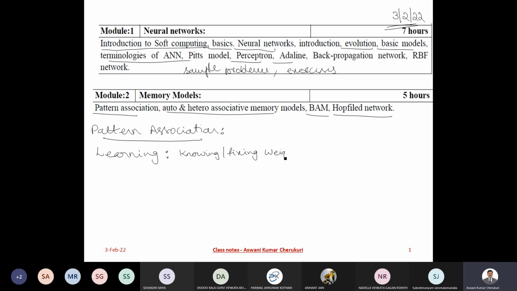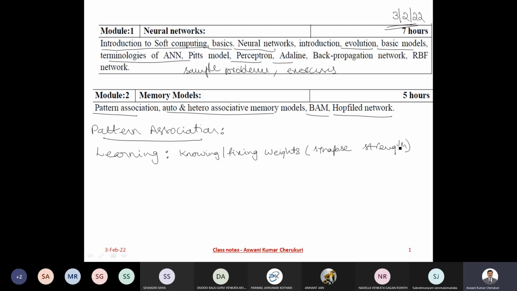Fixing the weights between the connections, and essentially it is rooted in the biological brain. It is about the synapse strength. In the biological brain, the weight is actually the strength of the synapse to carry electric pulses from one neuron to the other neuron.